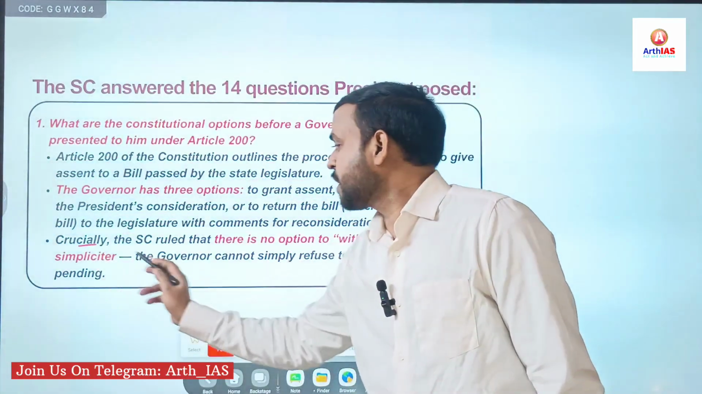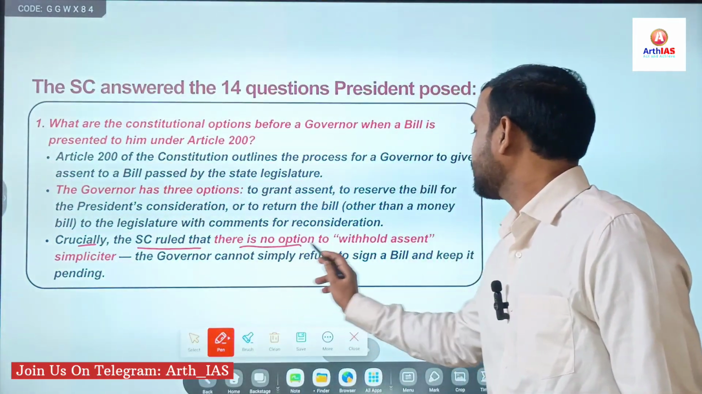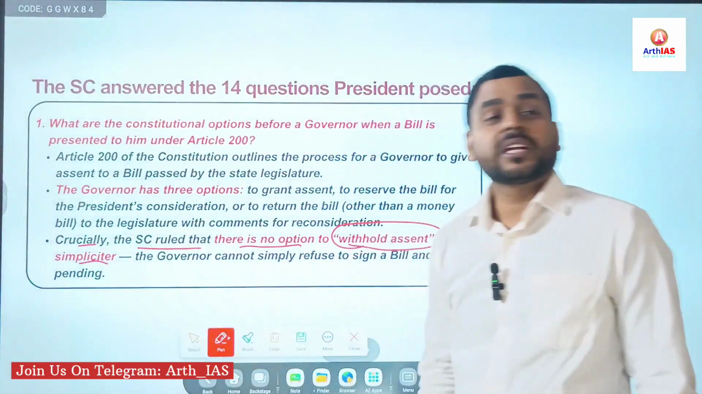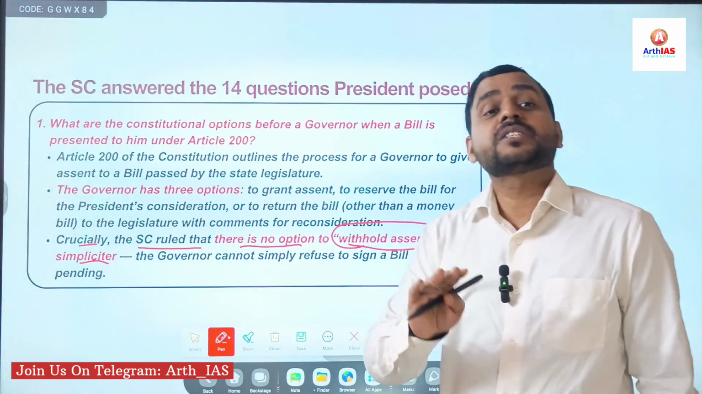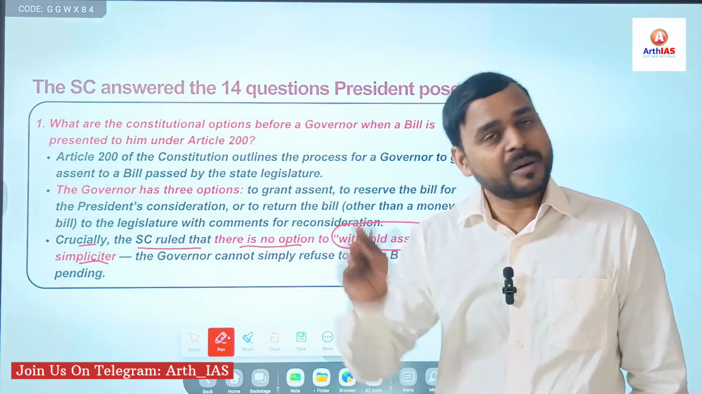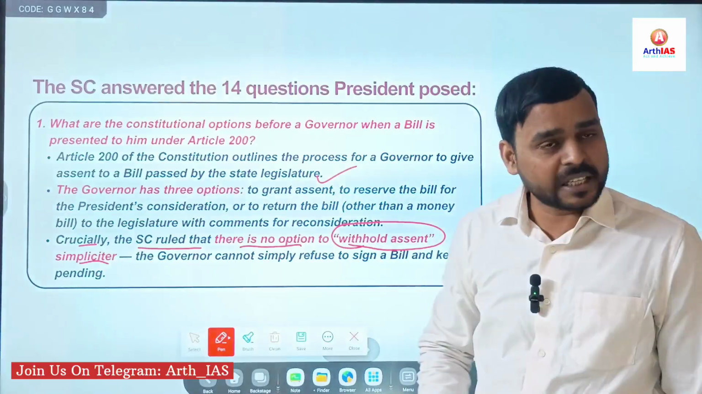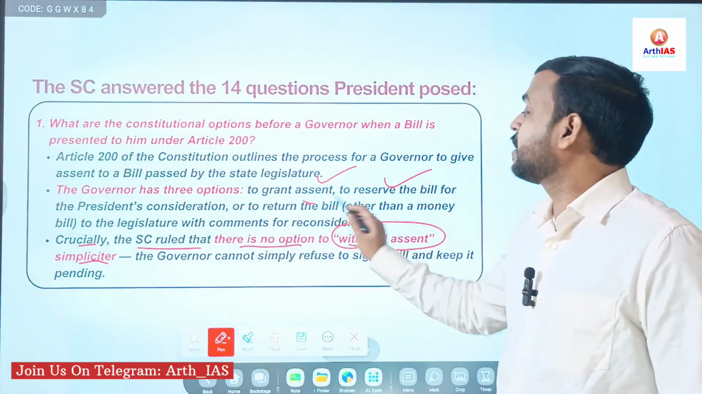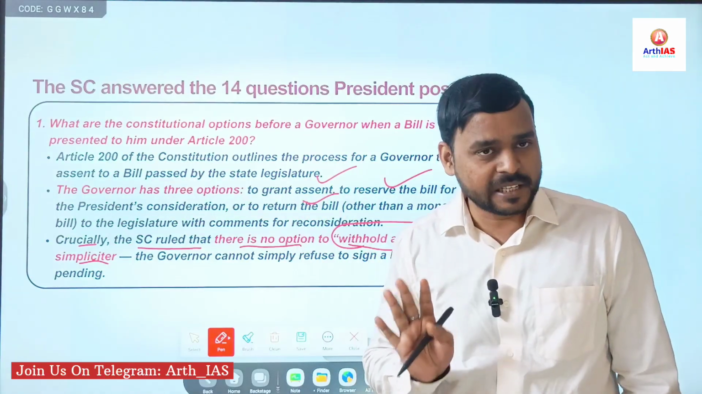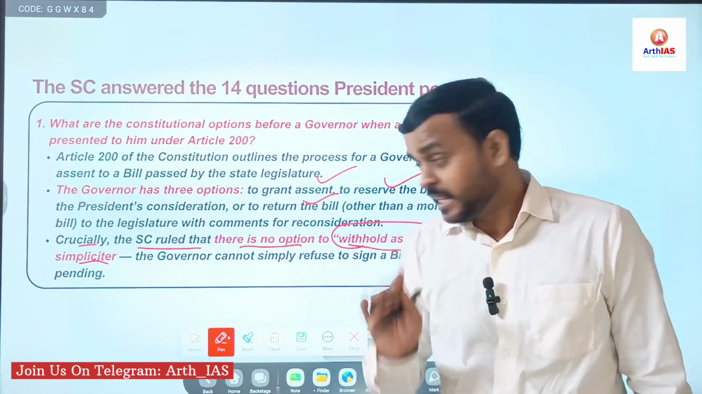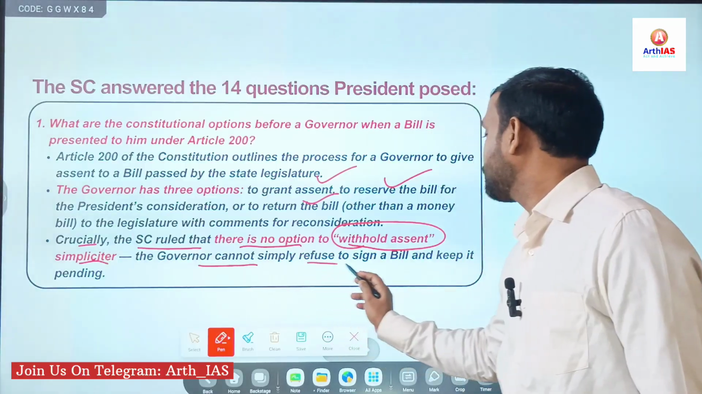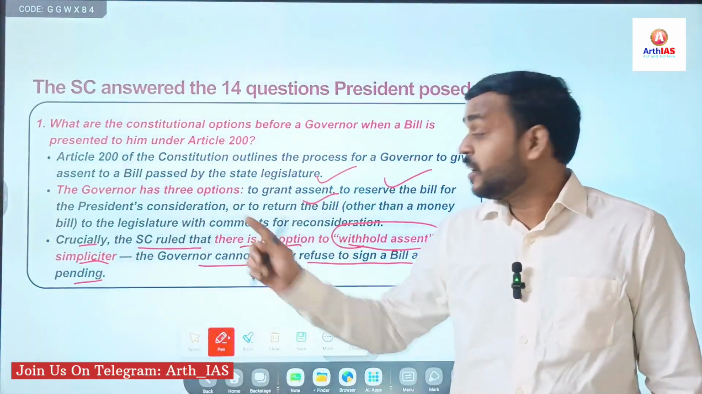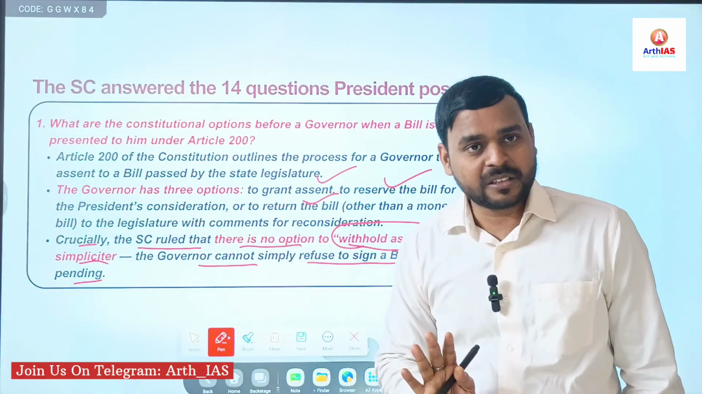Next, crucially, the Supreme Court ruled that there is no option to withhold assent. Simplicity. So here the Supreme Court held that there is no option to withhold the bill. You have only three options: you can grant the assent, you can reserve the bill for the President's consideration, or you can return the bill, but you cannot withhold the assent. And the governor cannot simply refuse to sign a bill and keep it pending. This was the verdict of the Supreme Court regarding Article 200.